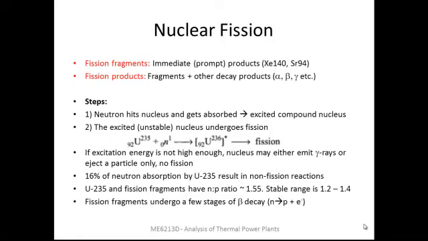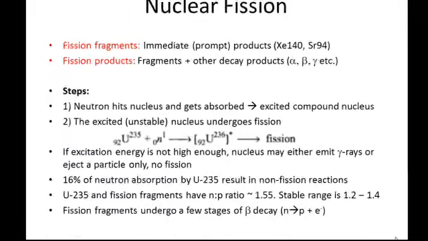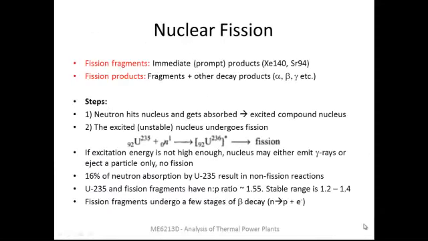The steps of fission reaction are detailed here. The neutron does not split the nucleus immediately. What it does initially is to get absorbed within the nucleus and add some excitation to the nucleus. In the excited state, the nucleus is unstable and that unstable nucleus is what undergoes the fission. So that is shown here. Uranium-235 impinged upon by the neutron becomes uranium-236 because the mass number exceeds by 1, and that will be in an excited state and that is going to undergo fission.